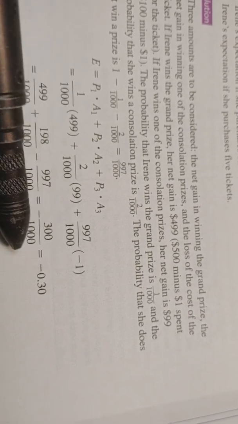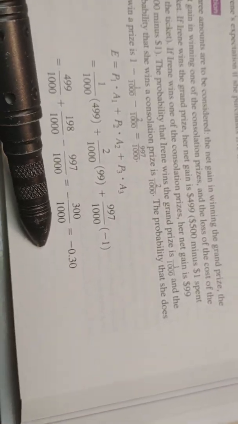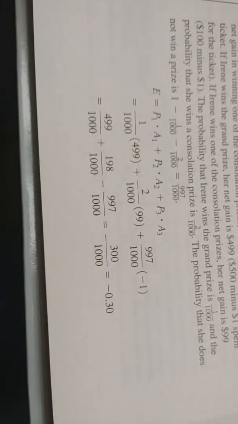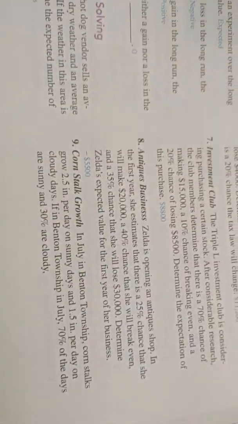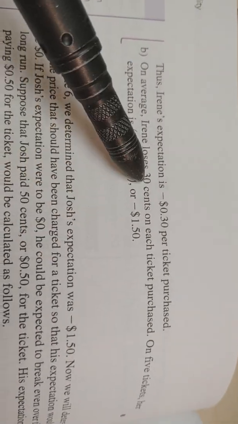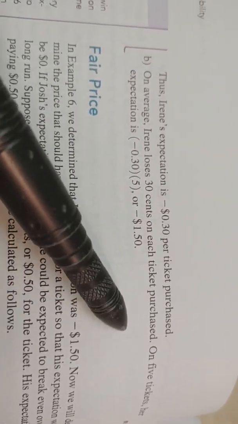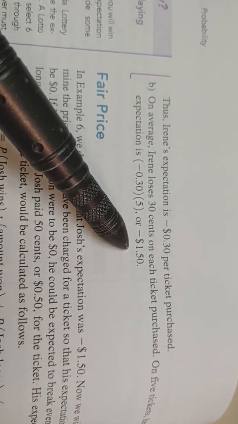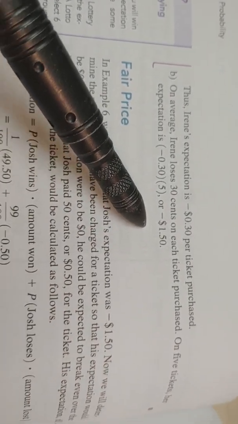They're going to lose their dollar. If we do the math, we get negative 30 cents. On average, Irene loses 30 cents on each ticket purchase. If you multiply that by 5, she loses $1.50.